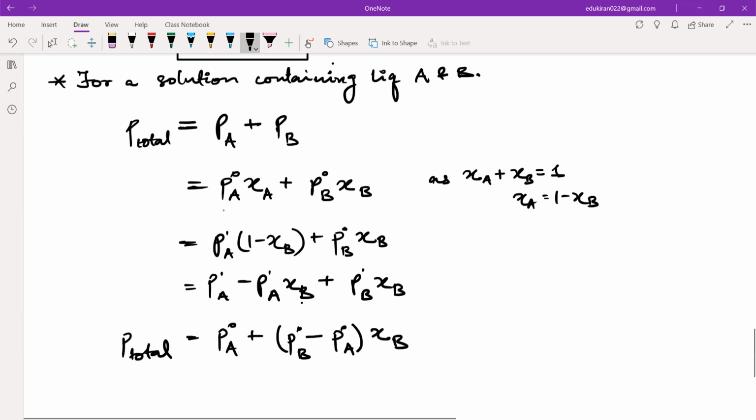Now see, this is very important. This is a very important formula.